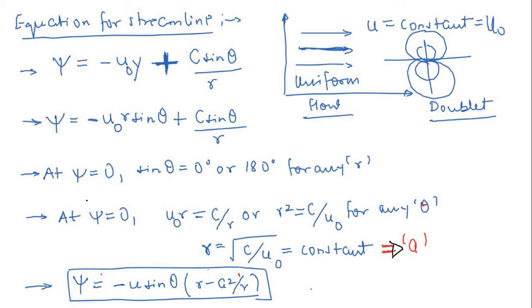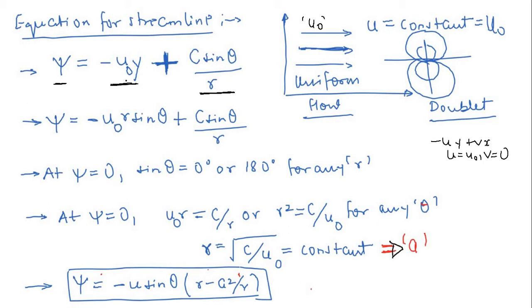Now it is very easy. You have a uniform flow, so let's say a fluid is flowing with a uniform velocity u0, and then this uniform flow fluid comes into contact with a doublet. So we know that the resultant stream function will simply be psi equal to minus u0 y, which is the equation for uniform flow, plus c sine theta divided by r. Very easy. If you go back to our previous videos, you will find it was something like uy plus vx. The v component is 0 and u is equal to u0. So finally we arrive at this.